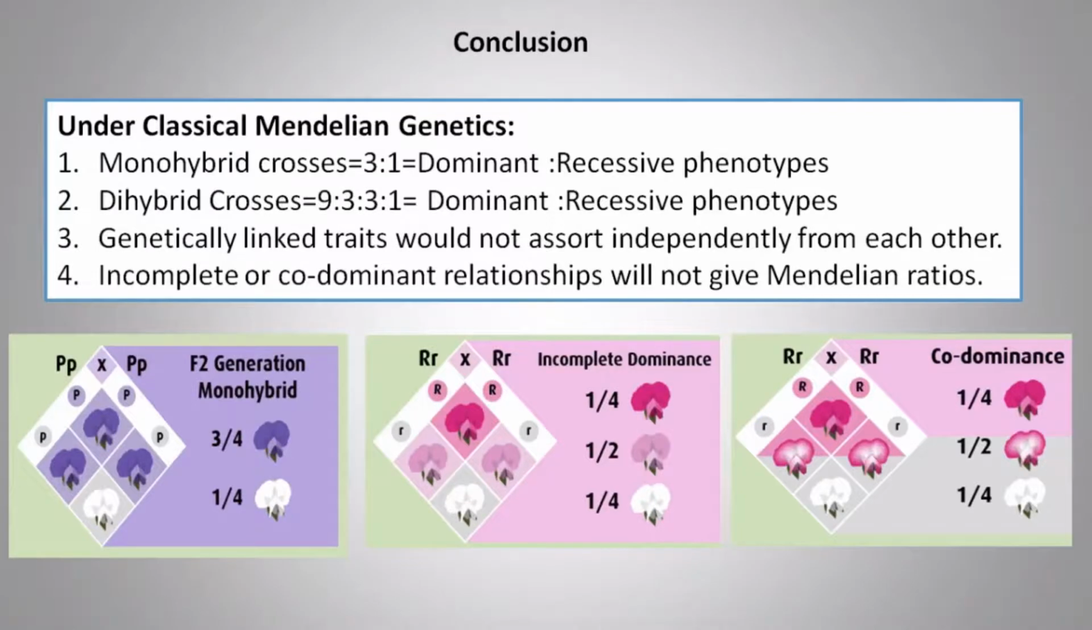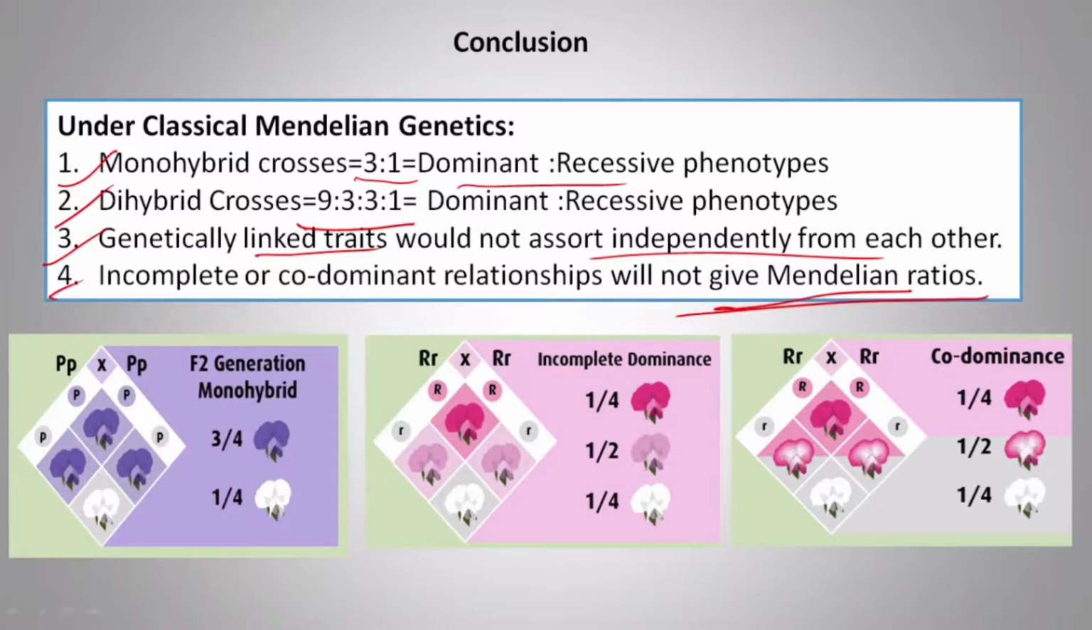So, conclusion: under classical Mendelian genetics, we came to know that monohybrid crosses will give a 3:1 ratio of dominant to recessive phenotypes. Dihybrid crosses will give a 9:3:3:1 ratio of dominant to recessive phenotypes. Genetically linked traits would not assort independently from each other. Incomplete or co-dominant relations will not give Mendelian ratios. So what is this incomplete dominance or co-dominance?